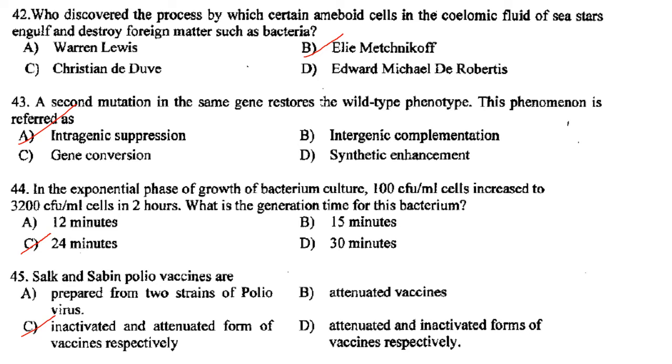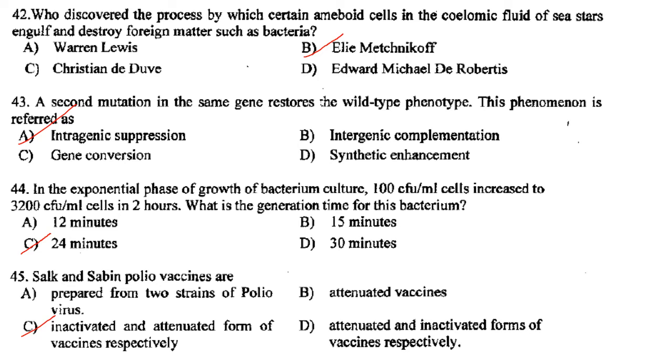Answer is option A. If the exponential phase of the growth of a bacterium culture is 100 CFU per ml cells, increase to 3200 CFU per ml cells in 2 hours, what is the generation time of this bacterium? It is 24 minutes. Answer is option C.